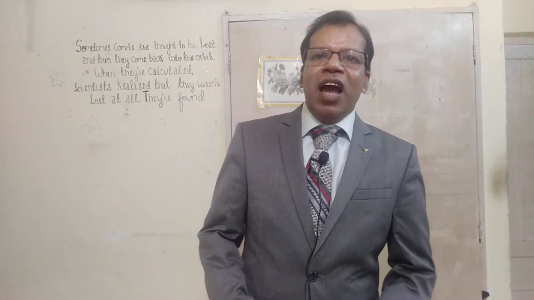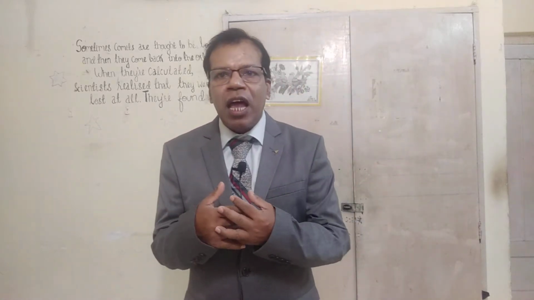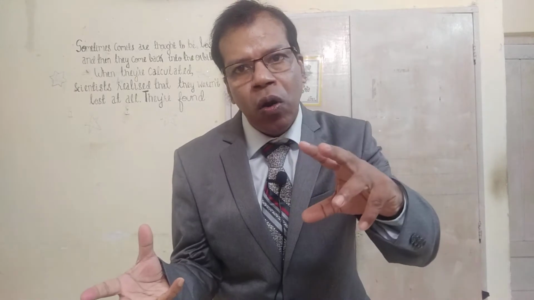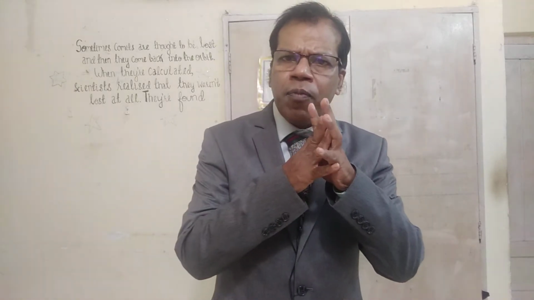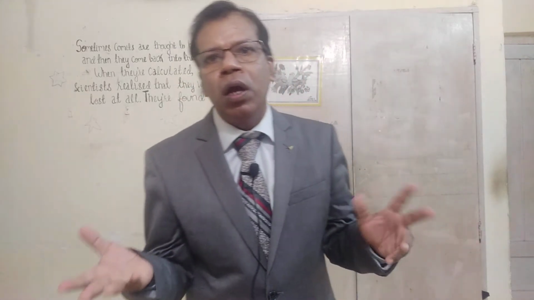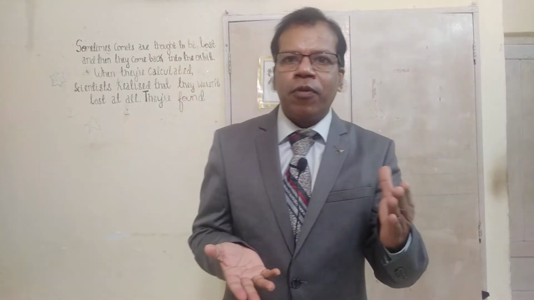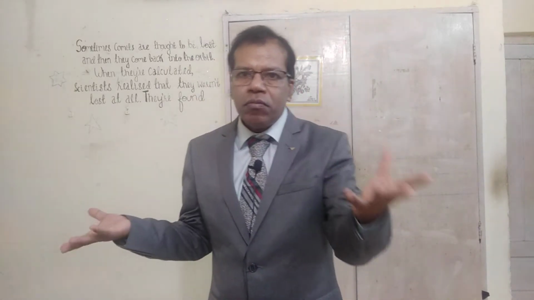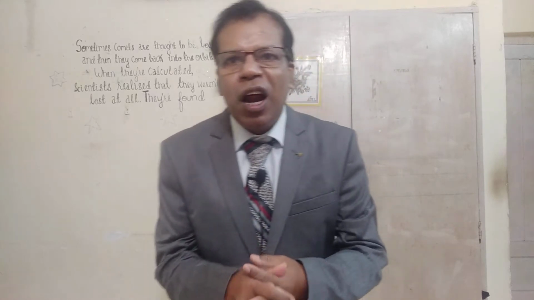And I once again clarify that gender is a part of speech noun. So gender cannot be verb, adjective, adverb, preposition, conjunction or interjection. It has to be noun only, and there are four types of genders: male, female, then common and neuter.